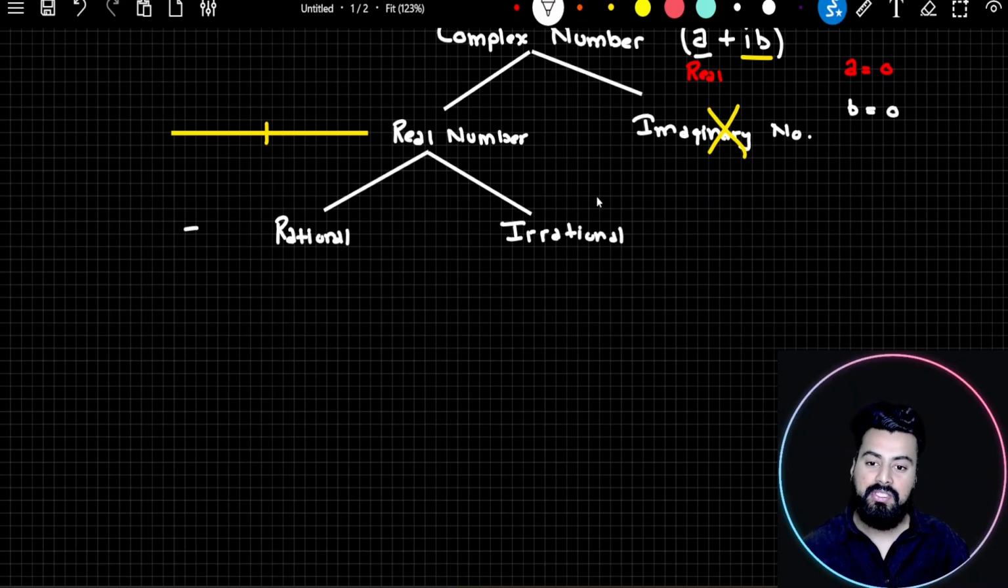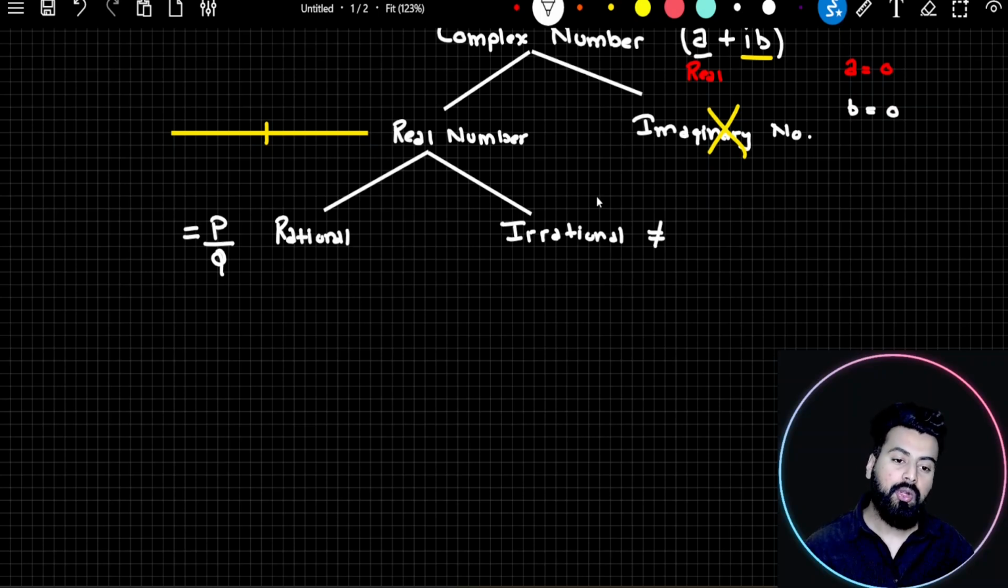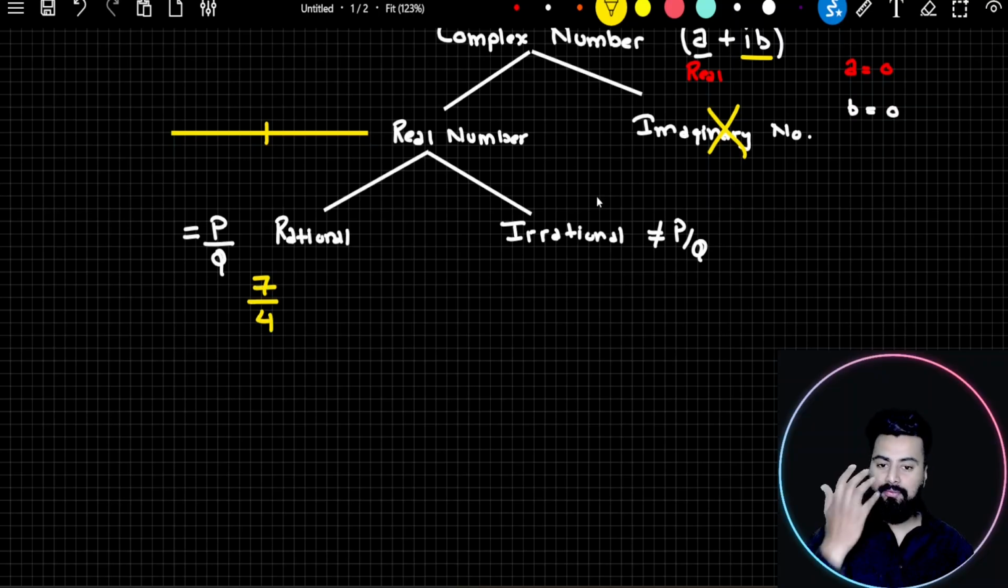If I ask you what is a rational number, you would say, sir, a rational number is a number which can be written in the form of p by q. Then what is irrational? Which I cannot write in the form of p by q. Simple definition. So if I pick some examples, is 7 by 4 a rational number? You would say definitely, because it is written in the form of p by q.